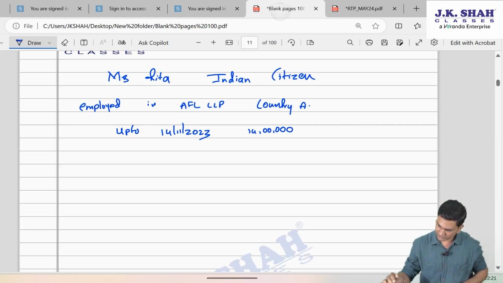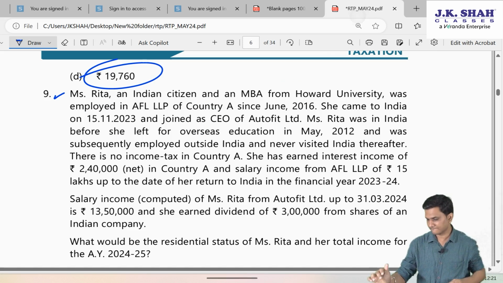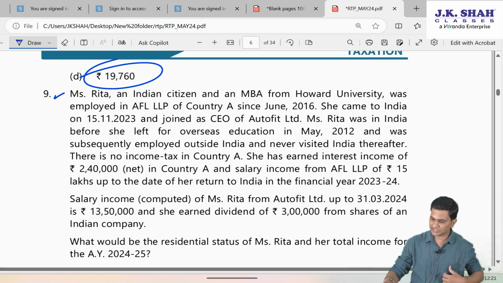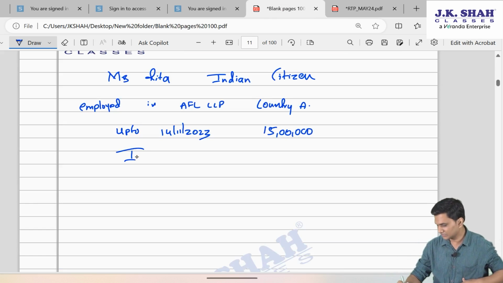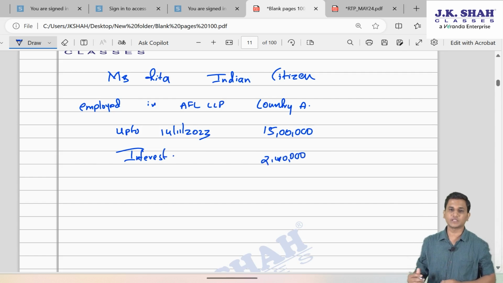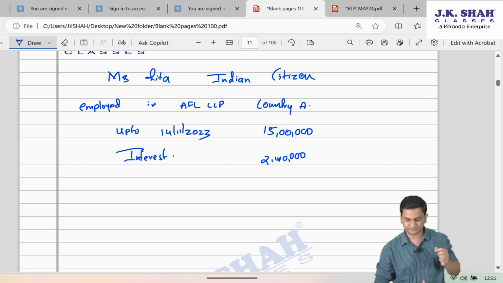And interest income of 2,40,000 in country A. So practically both are incomes earned and received outside India.